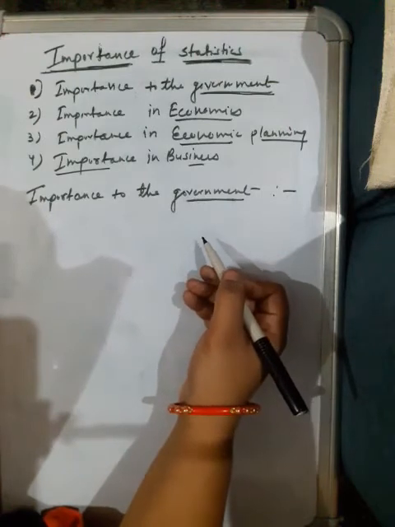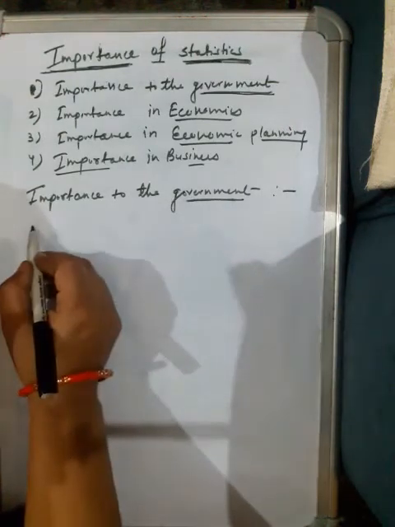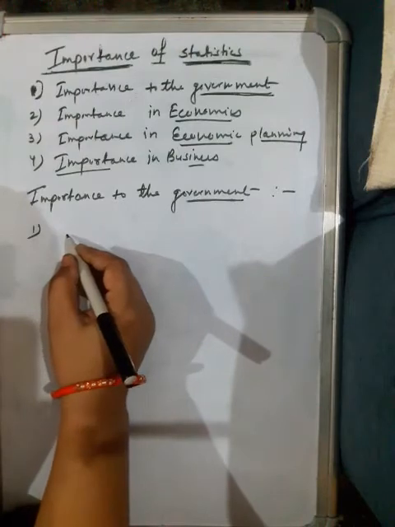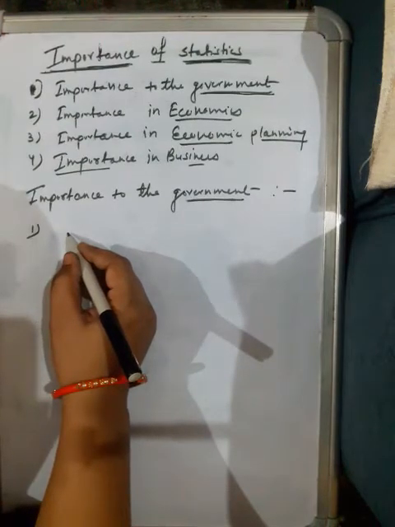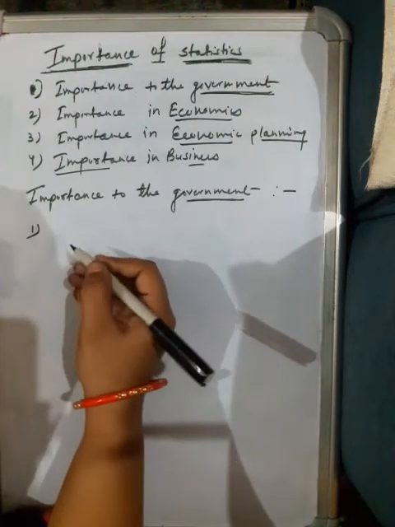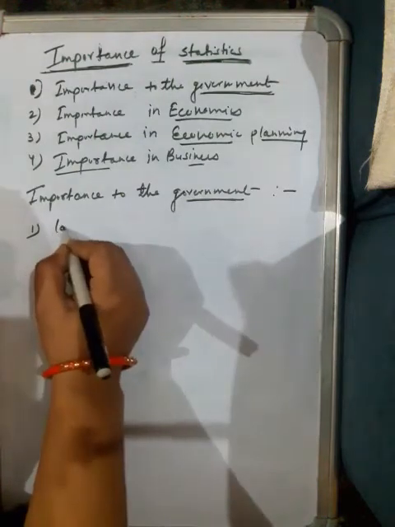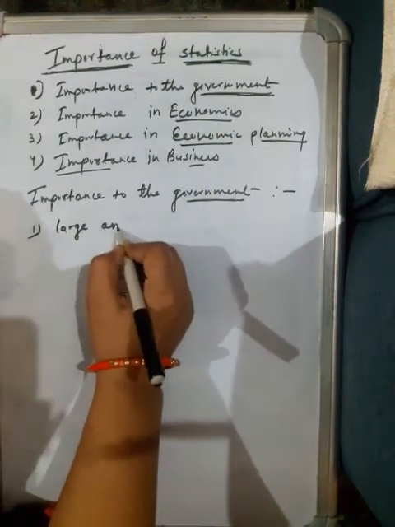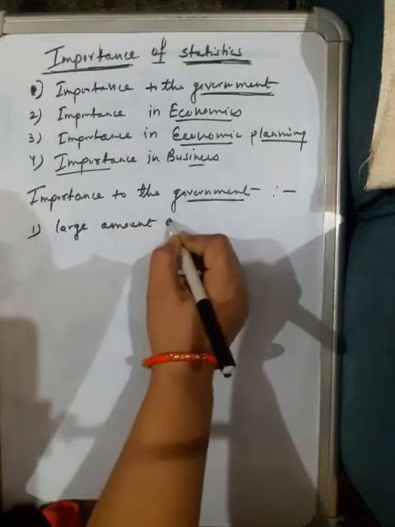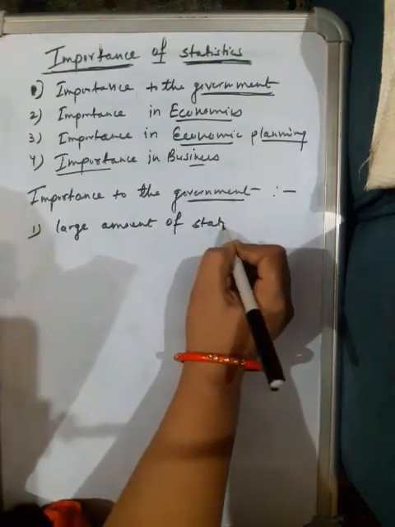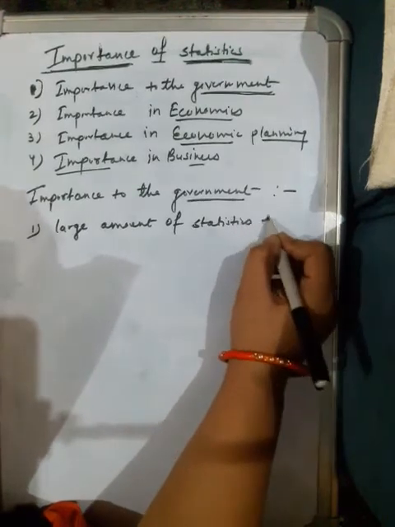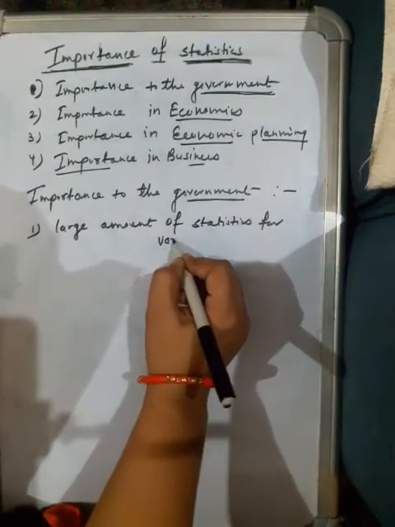In the present scenario, the first importance is that the government collects a large amount of statistics for various purposes.